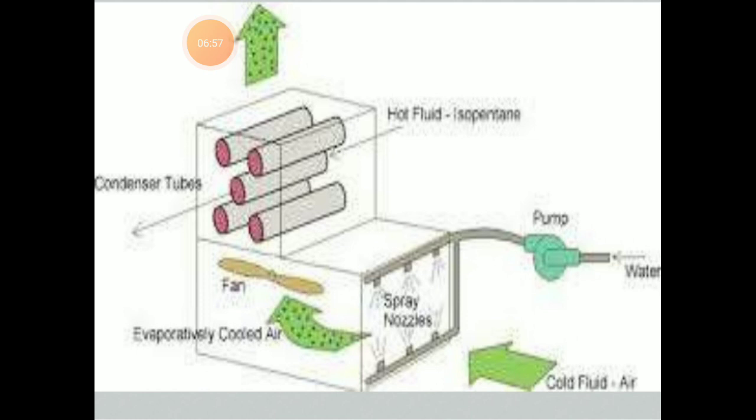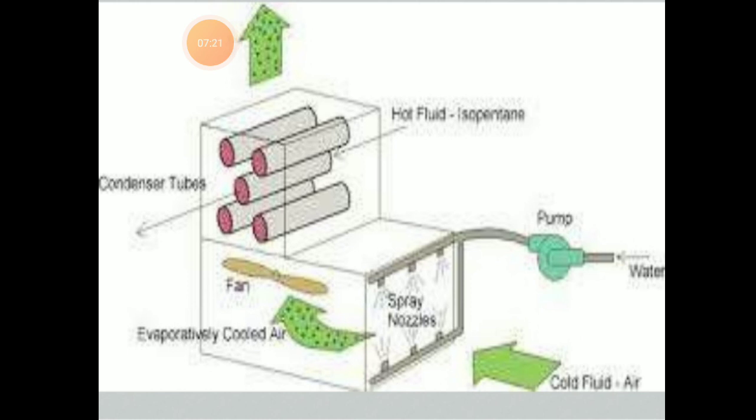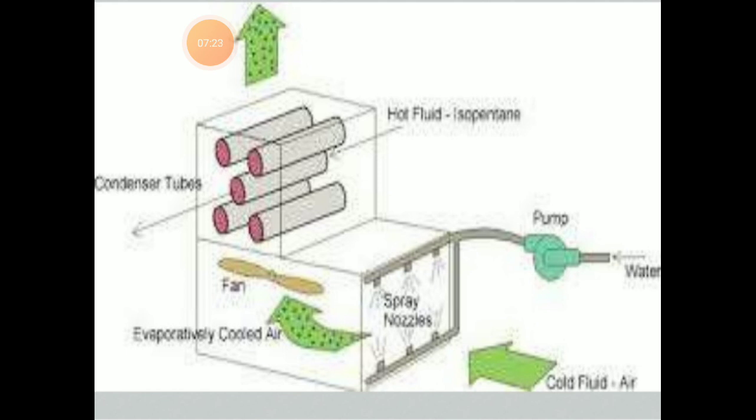So here it is shown, water is sprayed, the condenser tubes are shown, hot fluid is also shown here, a pump pumps water on the roof side, a fan is also provided, and heat energy is absorbed. Spray nozzles are also shown, water is continuously sprayed for 40 seconds in every 5 minutes, and cold fluid, that is cold air, is circulated throughout the building or room.